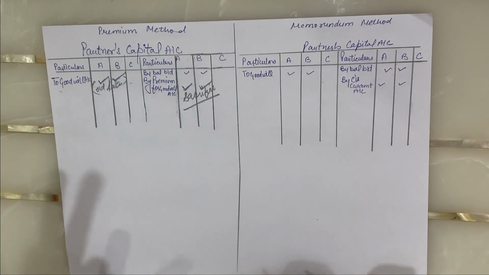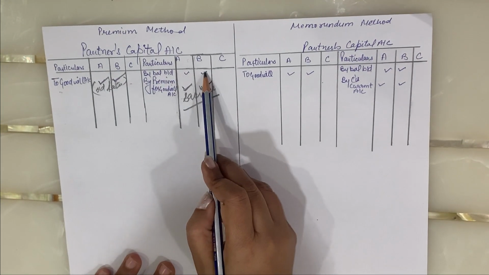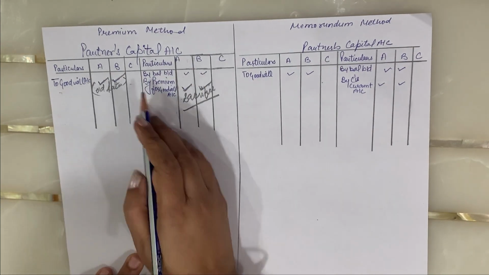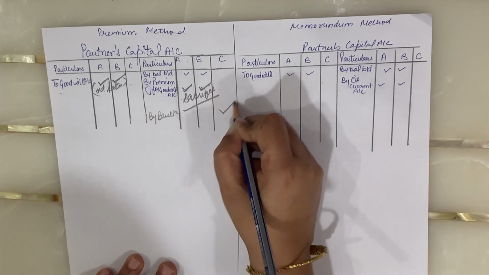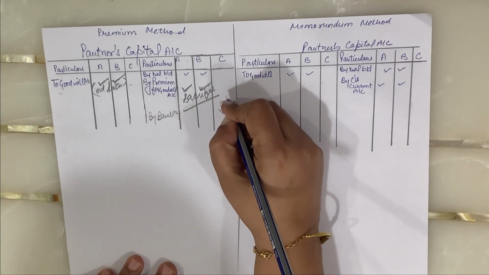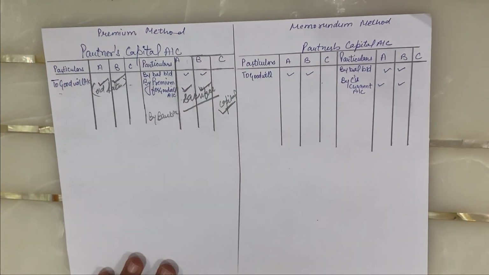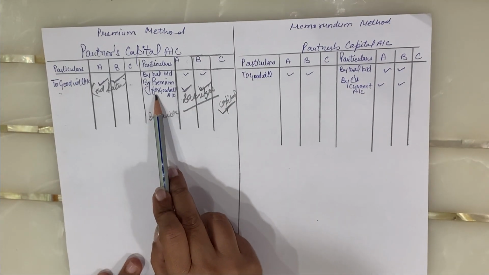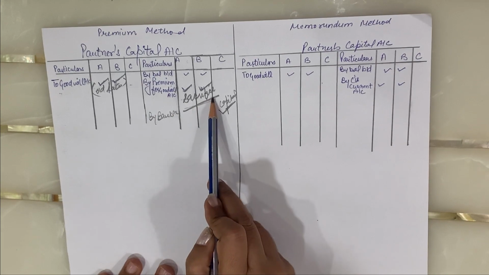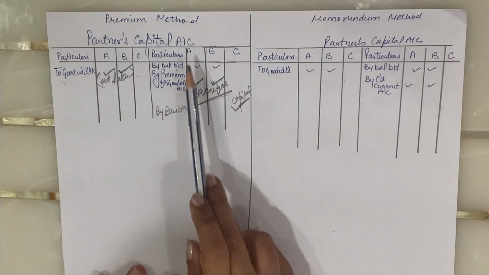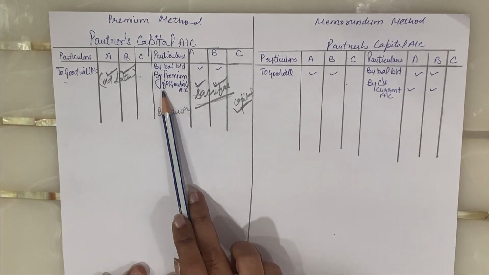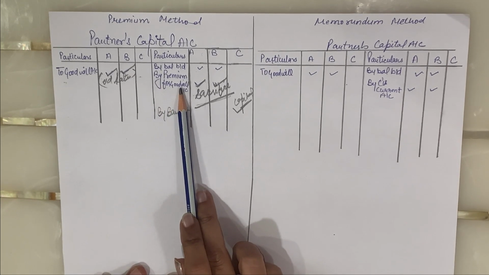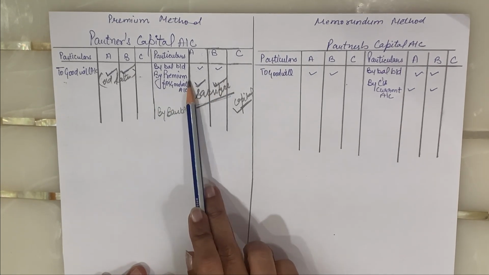Two entries are to be made. No doubt the balance of the capital is to be written over there by balance brought down, and the new partner who is bringing the amount of capital by bank account, the amount of the capital is to be shown over here. But for the premium for goodwill, the entry is to be done by premium for goodwill. When you are preparing your partner's capital account, it is to be shown in the partner's capital account when the new partner is bringing the amount for the goodwill in cash, by the premium for goodwill account. The entry of the retaining that we have done.